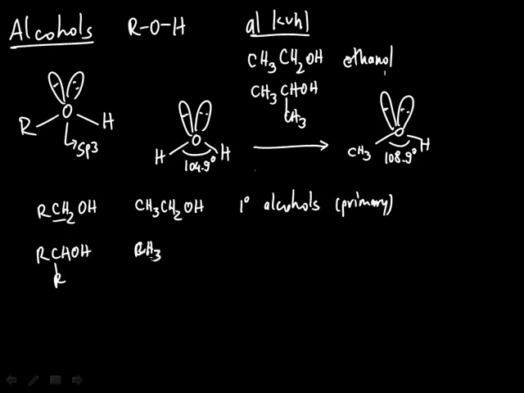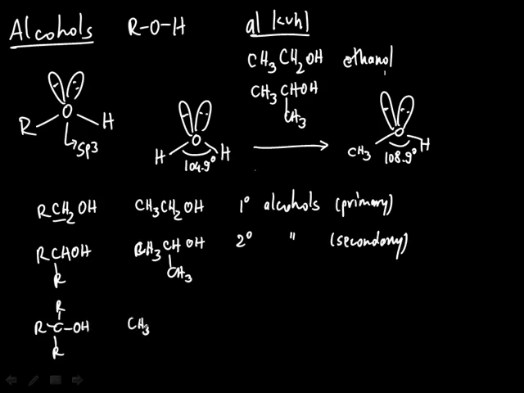An example would be isopropanol. And finally, there are tertiary alcohols, such as t-butanol, where the OH group is attached to a tertiary carbon.